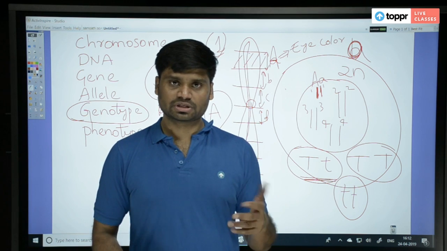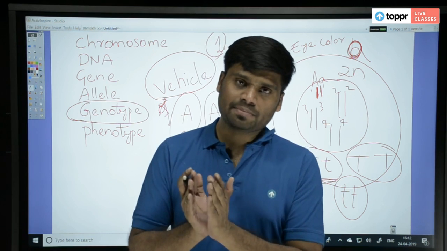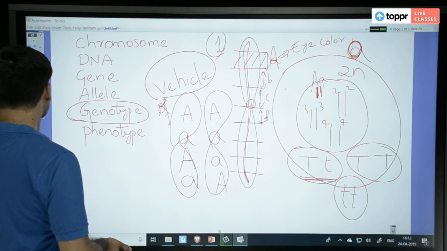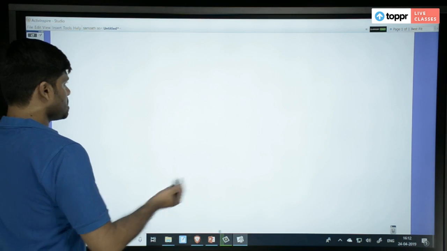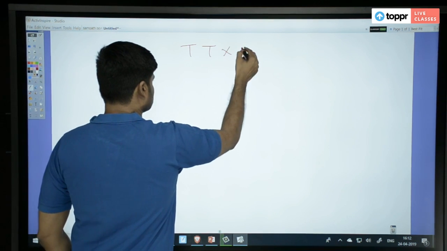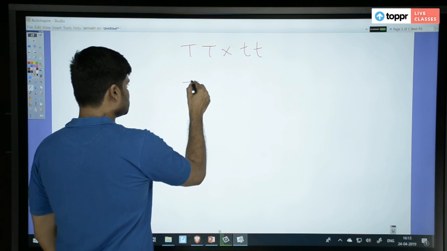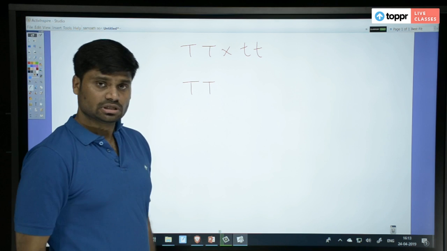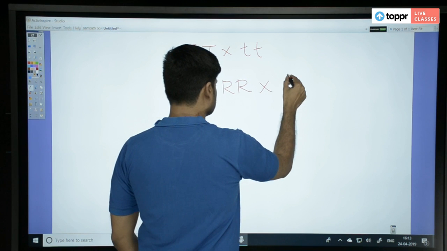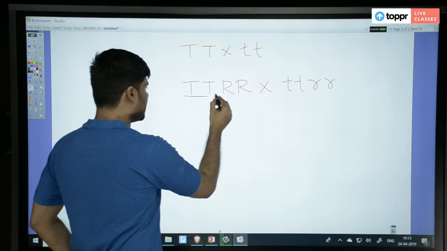Also it depends upon the cross. If we are doing a monohybrid cross, that means we are studying only one character, for example height. If we are using a dihybrid cross, you are studying two characters at the same time, maybe height and another character like shape.